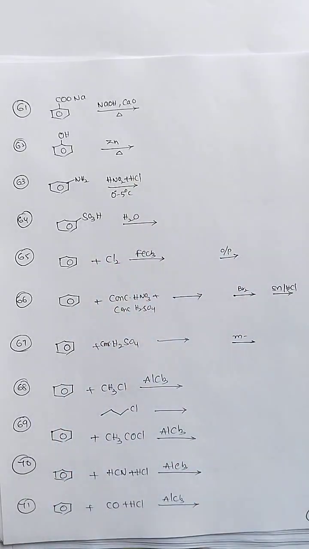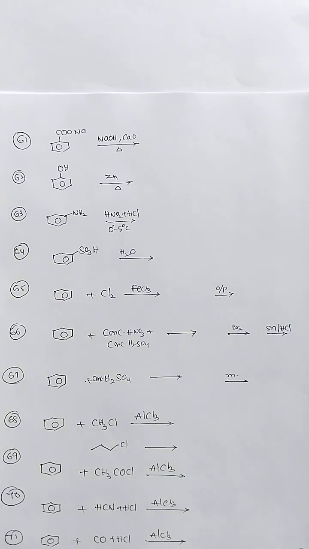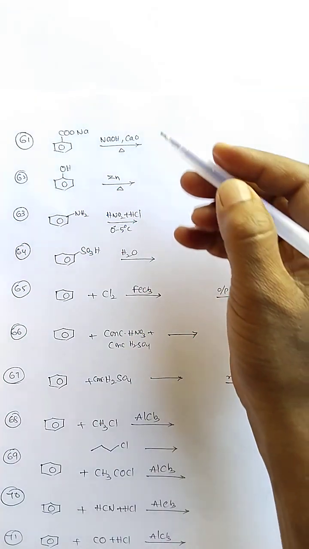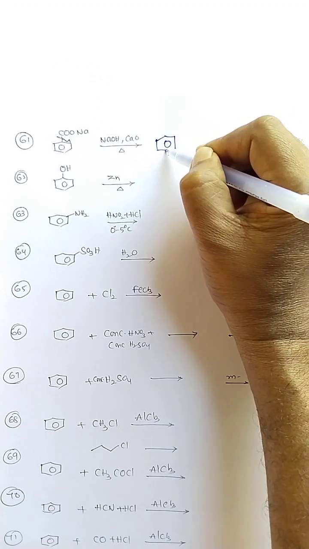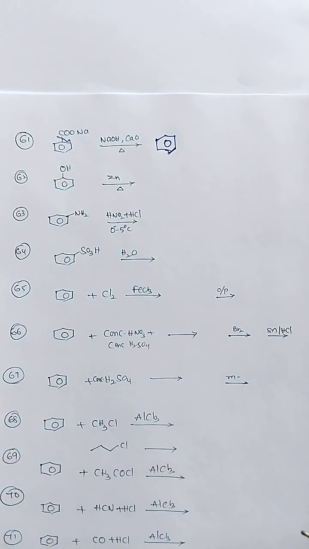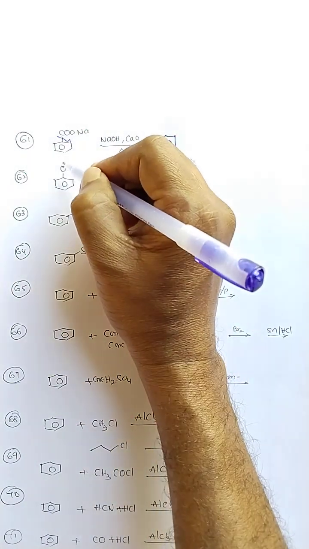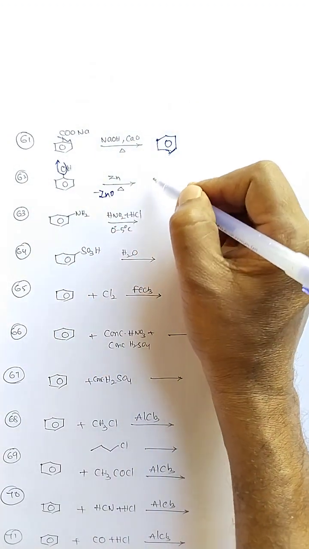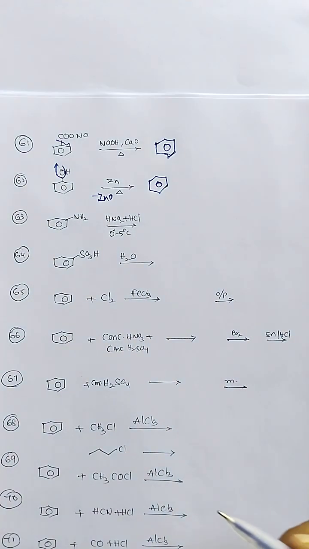So 60 reactions are completed. Next, aromatic compounds. The sodium salt of a carboxylic acid, sodium benzoate, is treated with soda lime, and decarboxylation takes place, so we get benzene. Next, the phenol reaction with zinc dust: the oxygen is removed, and zinc is eliminated as zinc oxide. Therefore benzene is obtained, another preparation method.